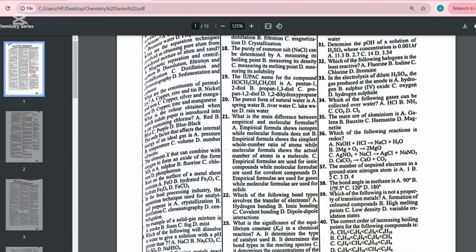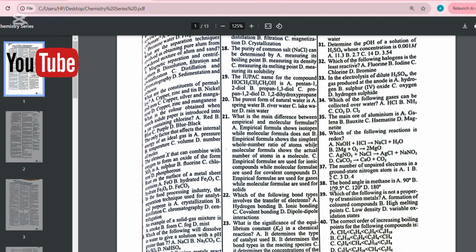The last question, but not the least: the correct order of increasing boiling point for the following compounds is A. Methane is less than ethane, ethane is less than propane, followed by butane. B. Butane less than propane, less than ethane, less than methane. C. C2H6, which is ethane, less than methane, less than butane, and butane is less than propane.